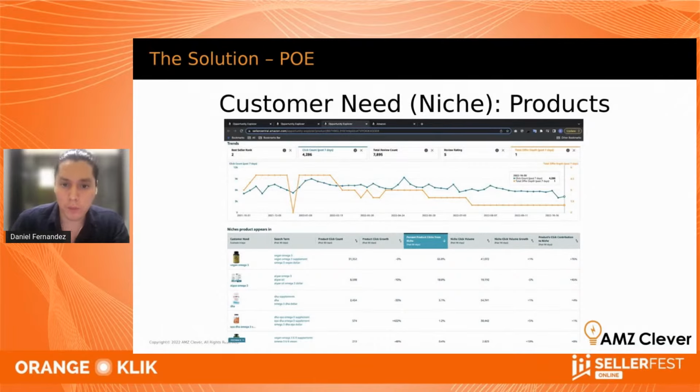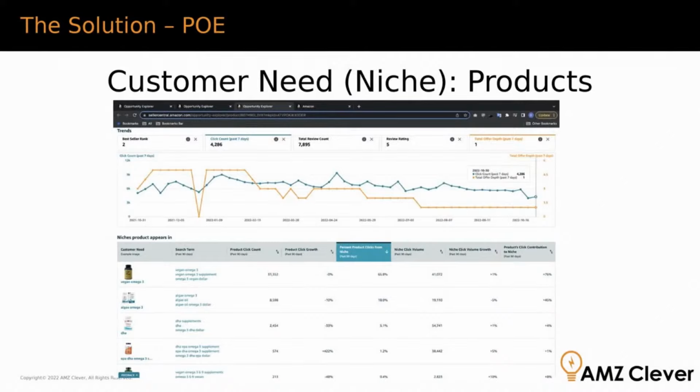The green line is how the click count for this product is trending over time, right? So we can see that this year it's been going down, and especially most recently, you can see that way at the very end, it has taken a hit, right? It has gone down quite a bit in the last few weeks there.